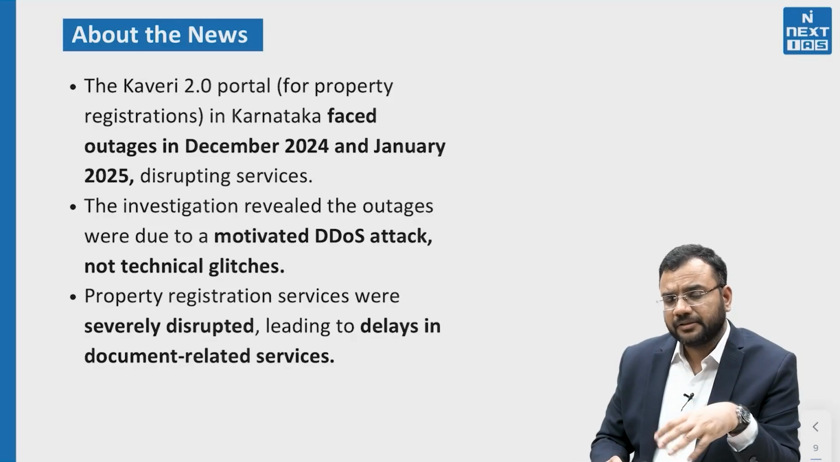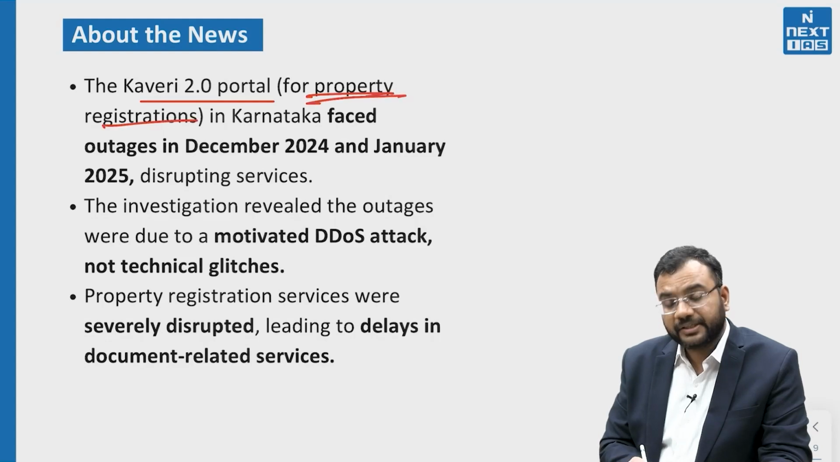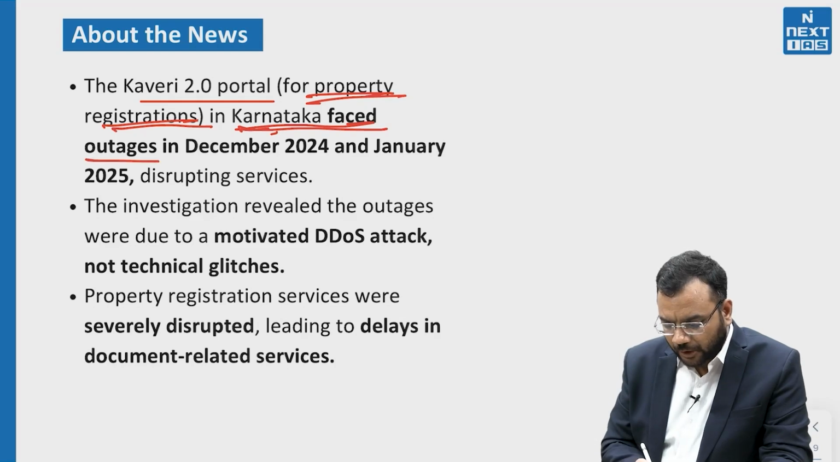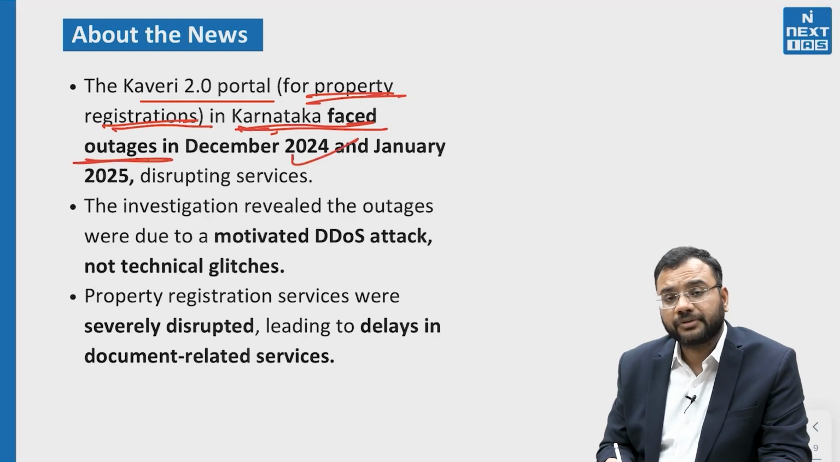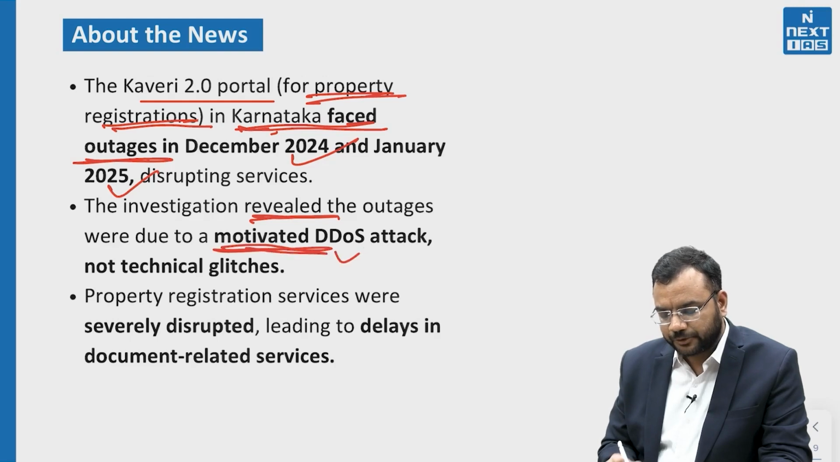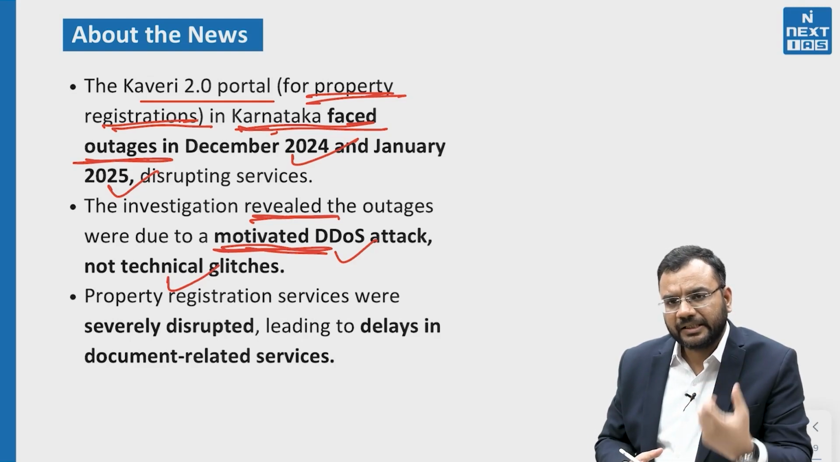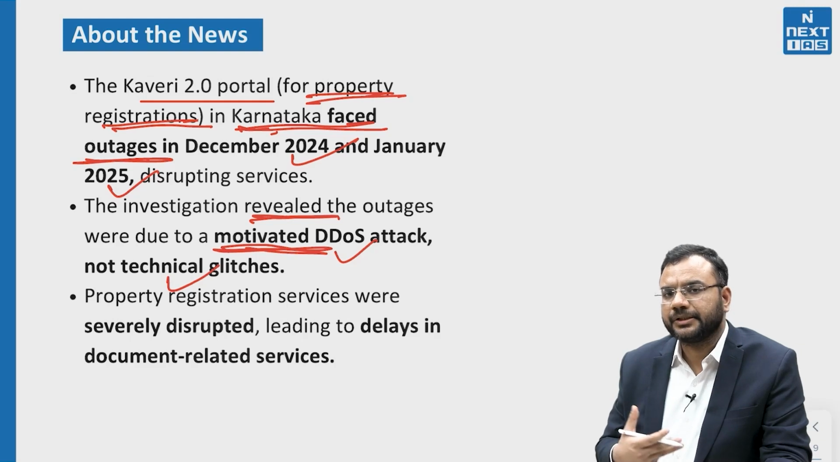Now let us understand what is the news. The Kaveri 2.0 portal is for property registration, being launched by Karnataka, and it faced outages in December 2024 and January 2025, disrupting services. The investigation revealed the outages were due to a motivated DDoS attack, not technical glitches. Earlier, the authorities thought it was technical glitches, but when there was an in-depth analysis, they found it was basically a DDoS attack, distributed denial of service.